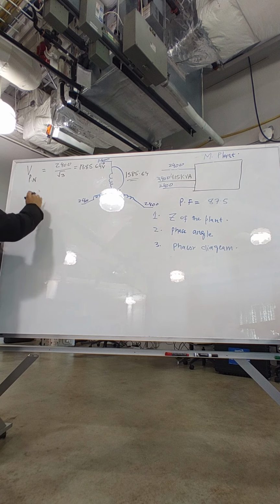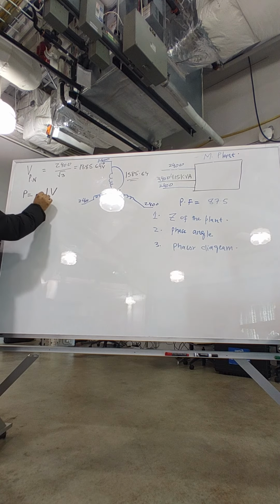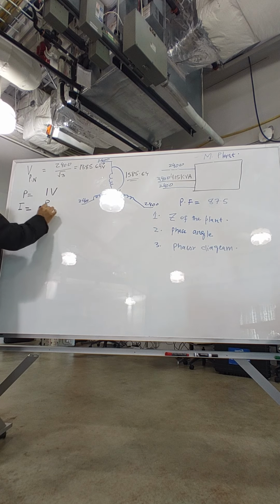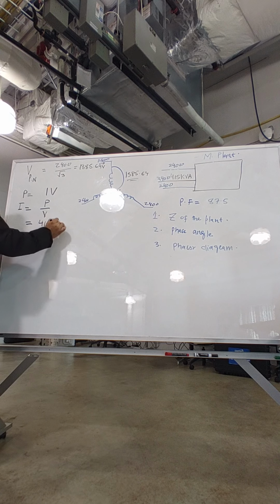But let's focus here. So we got power, very simple. Power equals current times voltage. And we are interested in current. So the current equals power divided by voltage. Very easy. See, the way the numerical or the problem is given in the book, it looks very hard, but it is simple algebra, yeah? So the power is how much? It is 415 kVA.